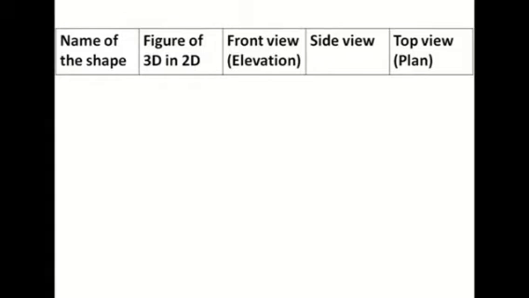As I have discussed the different views of an object, now we will work on that. So what you will do, you will draw a table keeping the headings like this. The first one is name of the shape, second one figure of 3D in 2D, third one front view or elevation, then side view, and the last one is top view or plan. So please draw this table and slowly you will work with me.